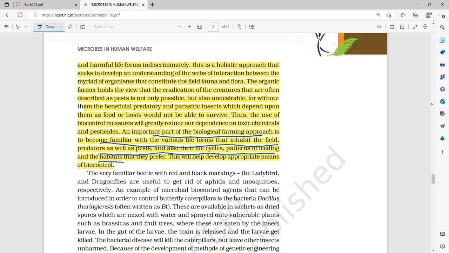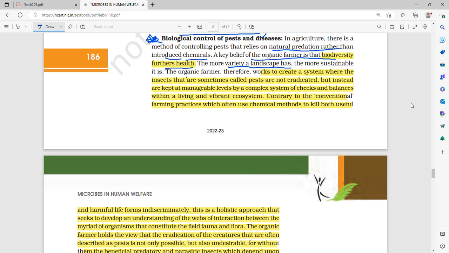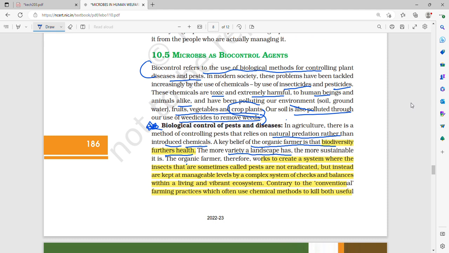In the feeding and the habits they prefer, this will help develop appropriate means of biocontrol. Now, biocontrol refers to the use of biological methods for controlling pests, insects, and plant diseases.